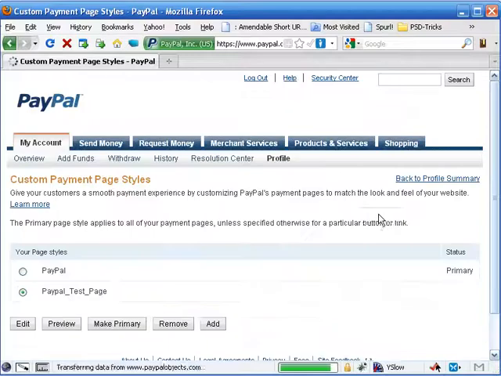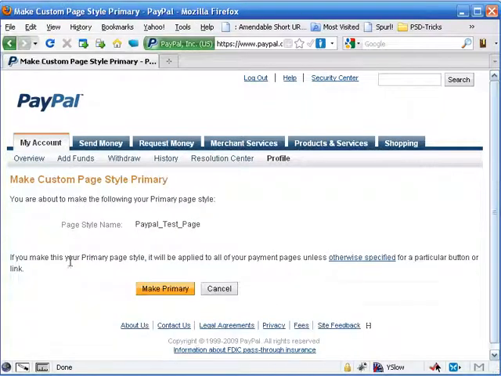Then we'll preview it. Now you see right here we are. Now it's not set as a primary yet, but if you want all of your accounts to have that particular image, then you want to set this as primary, in which case you just check that radio button, click on make primary, make this primary page style. It will be applied to all of your payment pages unless otherwise specified for a particular button or link. So you can even customize it further at that stage as well. So that being said, we will cancel this.